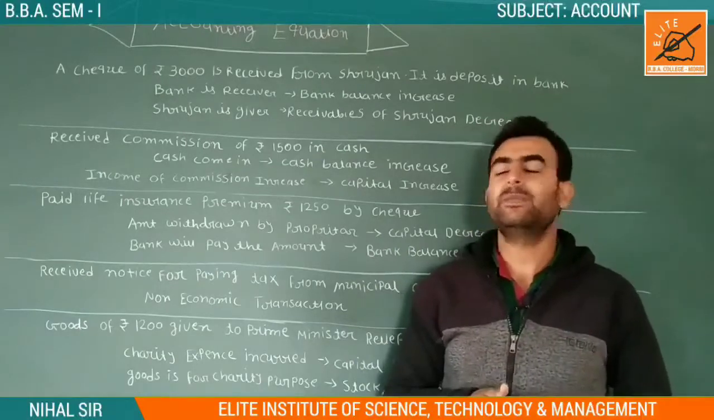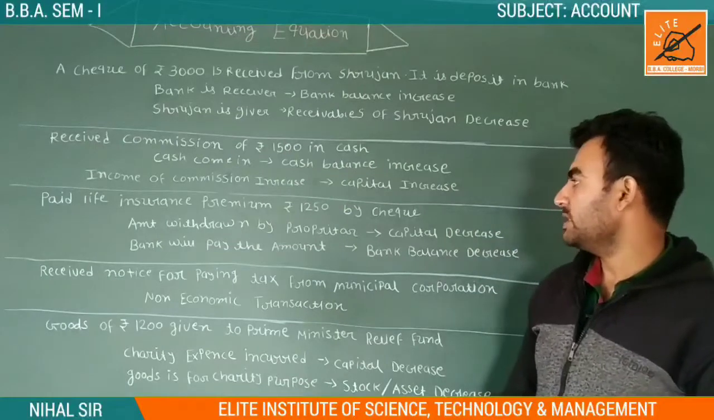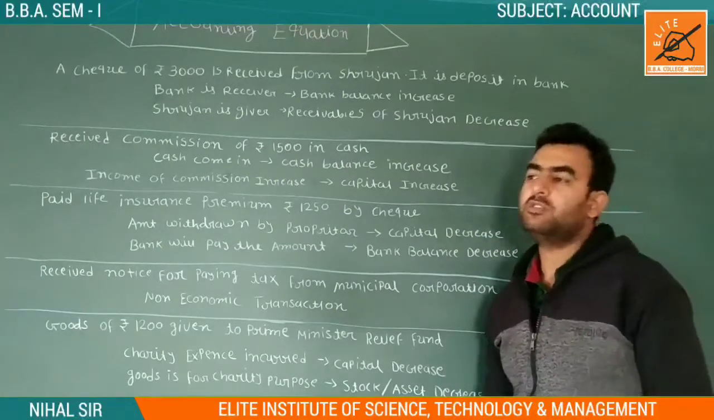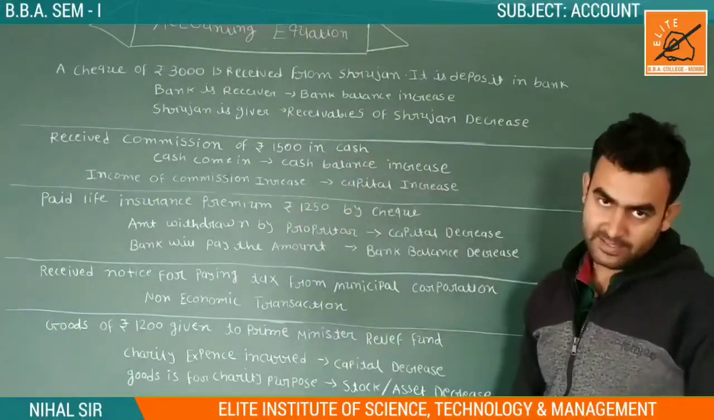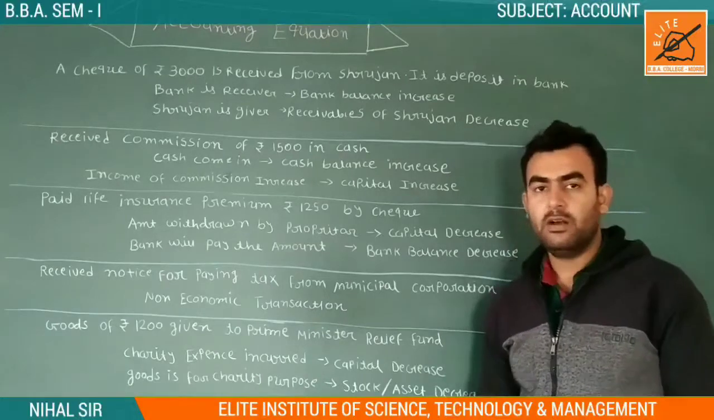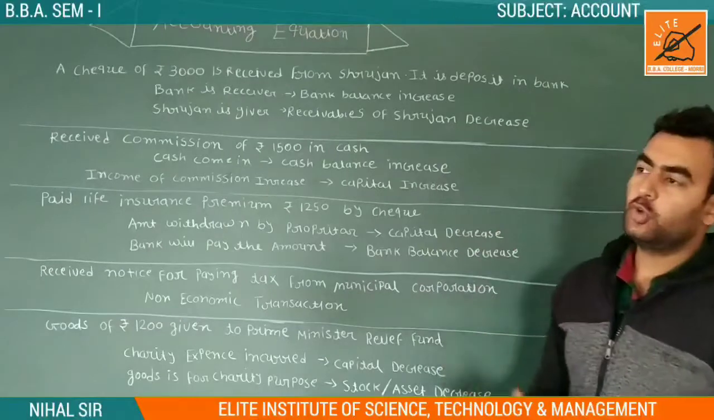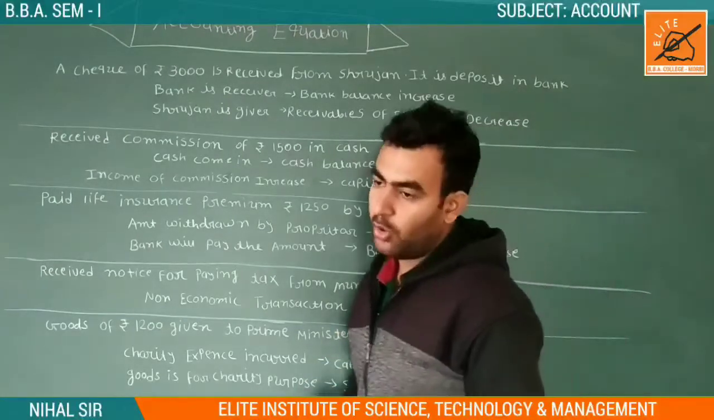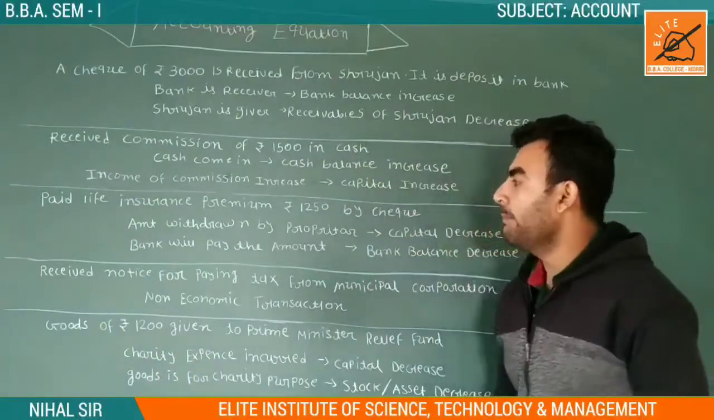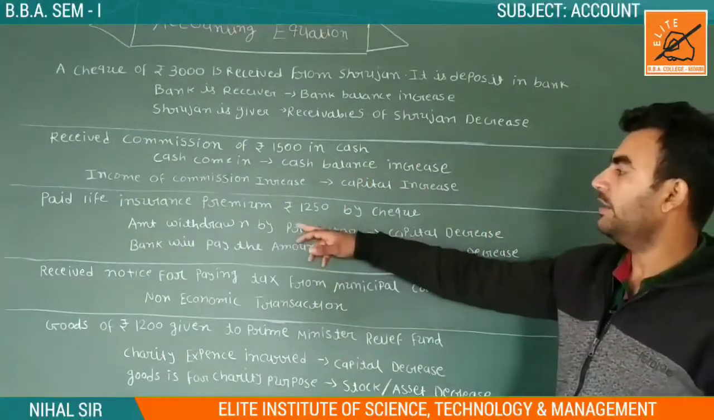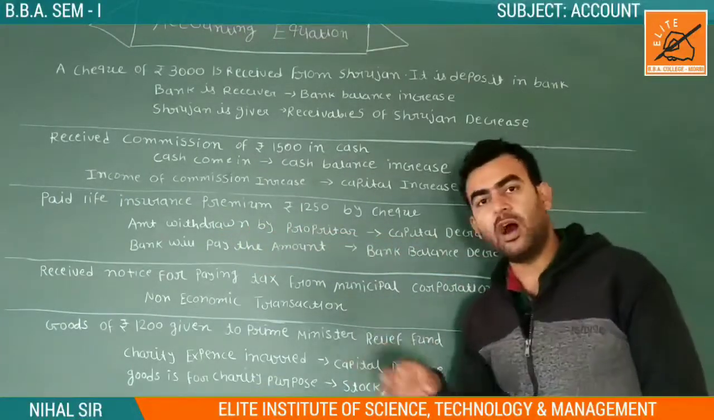Now, paid life insurance premium of rupees 1250 by a cheque. Now it is not our income source, it is our expense. We are paying a premium of rupees 1250 by a cheque. So we are paying by bank, so our bank balance obviously goes down, it is a decrease, and it is withdrawn by a proprietor. So our capital decreases because we are paying it.